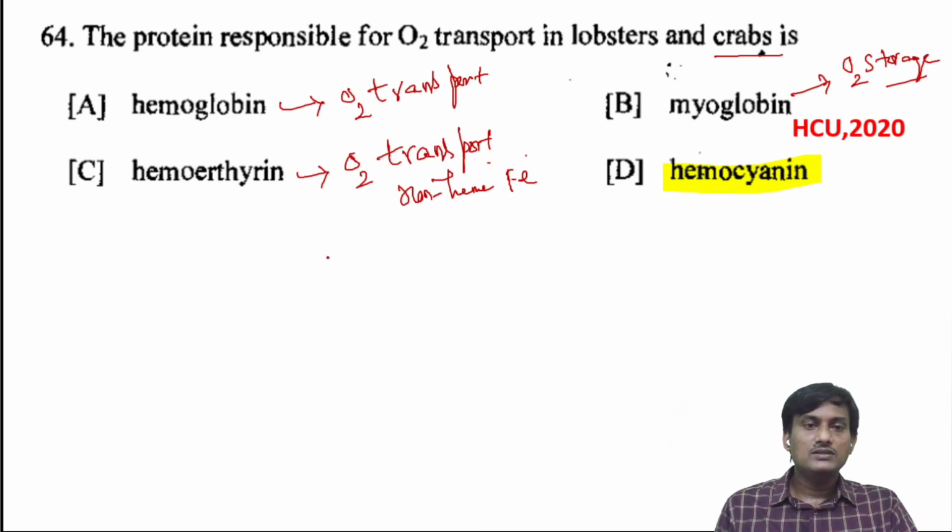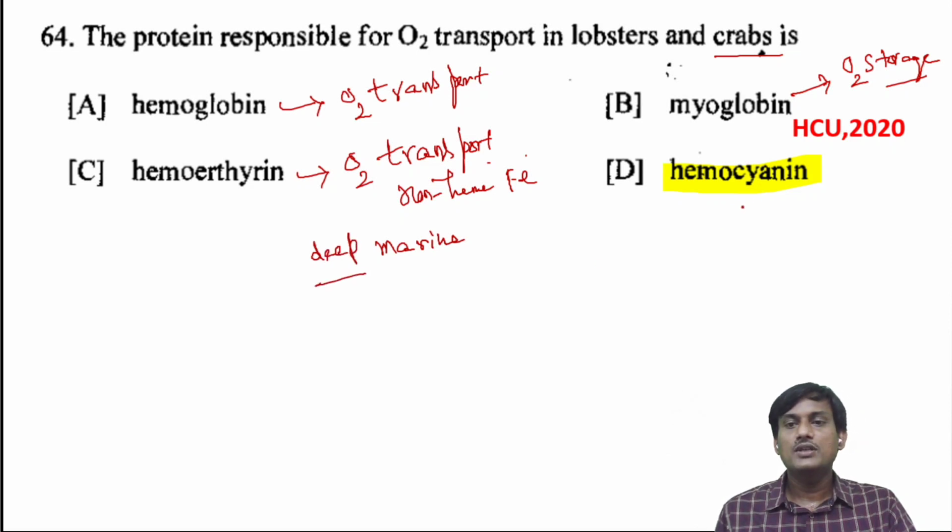This one is present in marine organisms, deep marine organisms. Hemocyanin is present in crustaceans such as lobsters and crabs. This one does not contain iron, it contains copper. It's a copper protein.